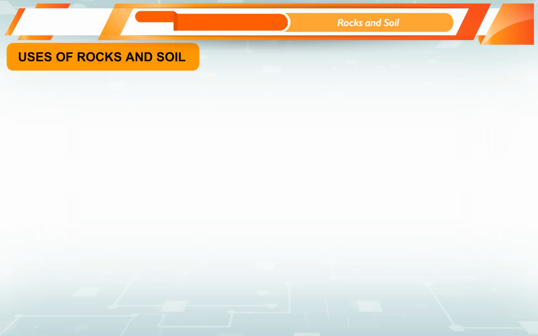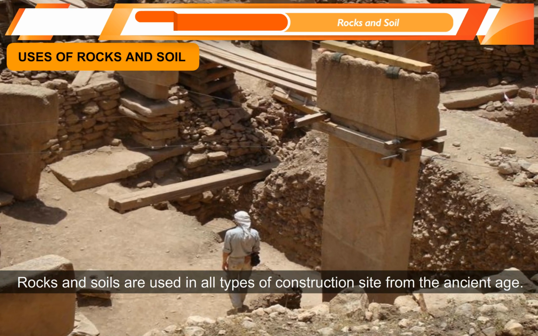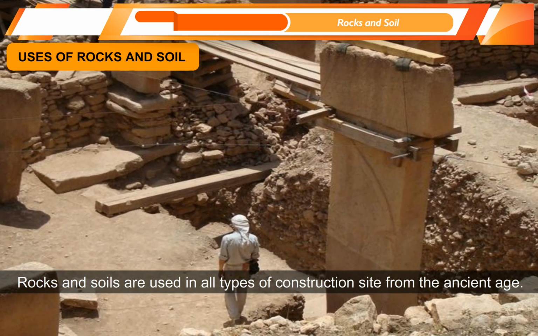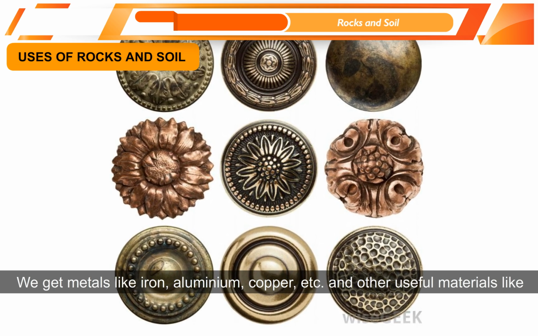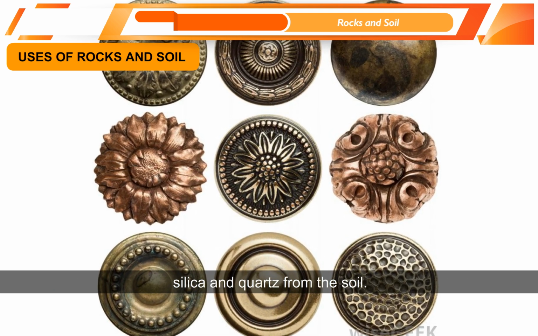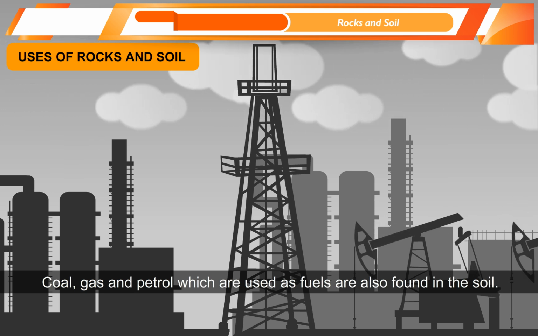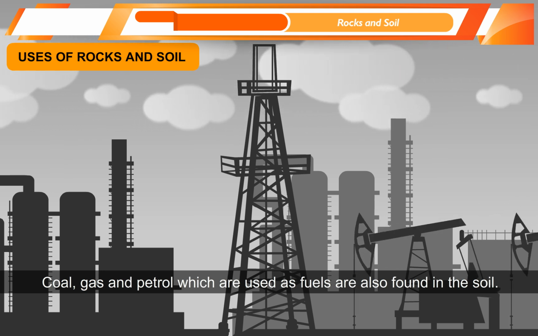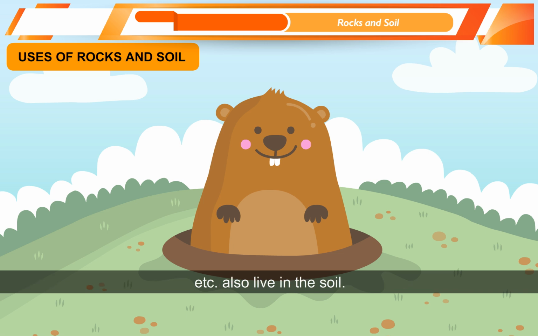Uses of rocks and soil. Rocks and soils are used in all types of construction sites from the ancient age. We get metals like iron, aluminium, copper, etc. and other useful materials like silica and quartz from the soil. Coal, gas and petrol, which are used as fuels, are also found in the soil. Certain animals like rabbits, rats, moths, ants, earthworms, scorpions, snakes, etc. also live in the soil.